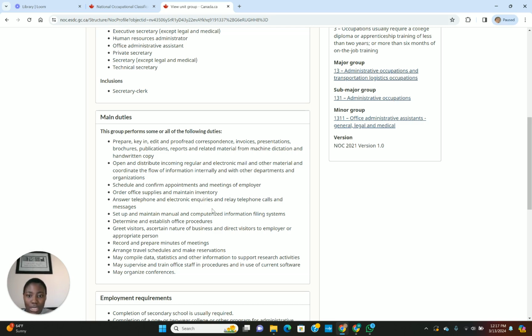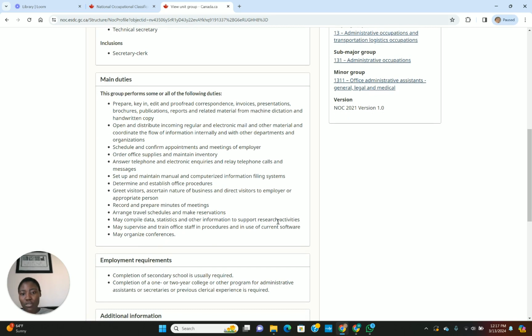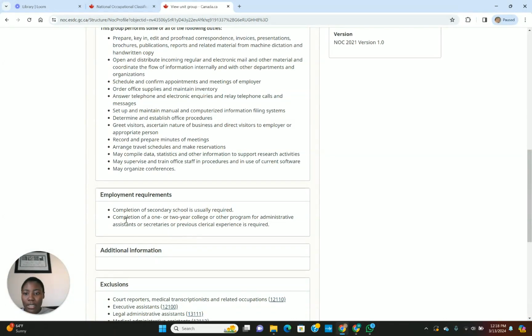Answer telephone and electronic inquiries and relay telephone calls and messages. Set up and maintain manual and computerized information filing. Determine and establish office procedures. Greet visitors. Record and prepare minutes of meetings. Arrange travel schedules and make reservations. May compile data, statistics, and other information to support research activities. May supervise and train office staff in procedures. May organize conferences. Employment requirements: completion of secondary school is usually required. Completion of a one or two year college or other program for administrative assistants or secretaries, or previous clerical experience is required.